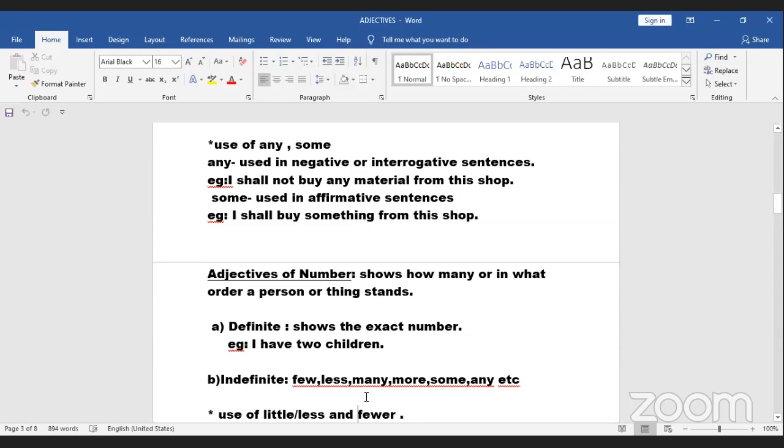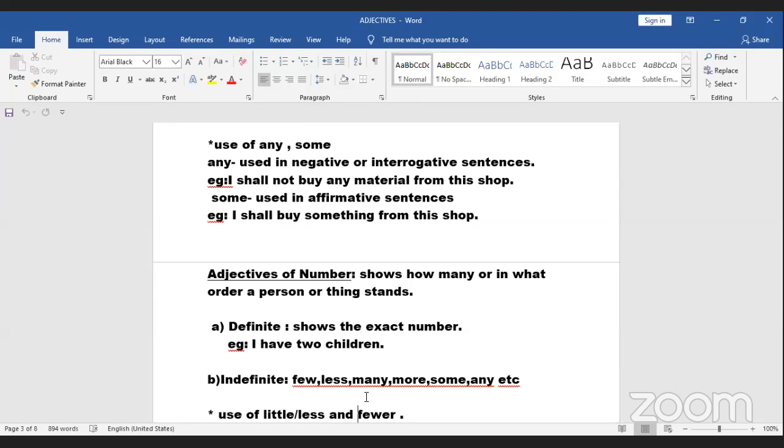Now again, a lot of people have difficulty in using any or some. Just think about any and some. Of course, we use them in a lot of ways, right? But what is the difference? Where to use any and where to use some? So we'll start with some.